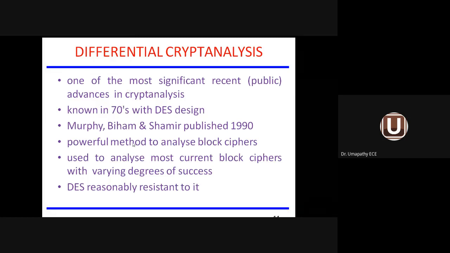So this is a powerful method to analyze the block cipher, because under this Unit 2 we are discussing two topics: one is block cipher, another one is public key cryptography. So differential cryptanalysis is a powerful method to analyze the block cipher. How is it a powerful method? This is a method for breaking the message sent by the sender to the receiver. So to analyze the block cipher, we can implement this method.